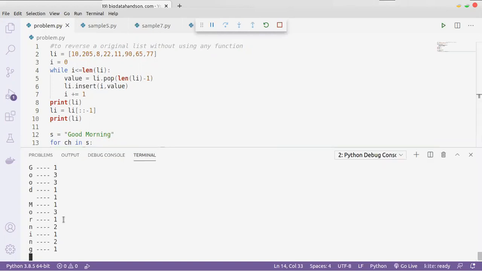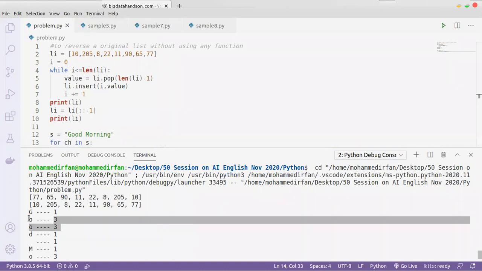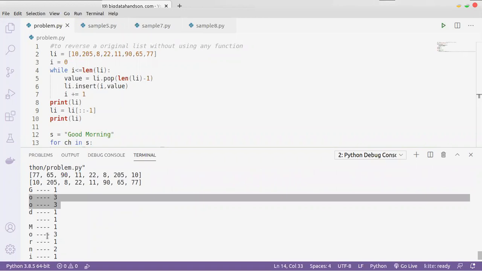Now see what it's giving me. G 1, O three times, O three times. So this is the problem here. Because we have O three times, but it is printed three times also. That's the problem. We need to print one time, only one time.